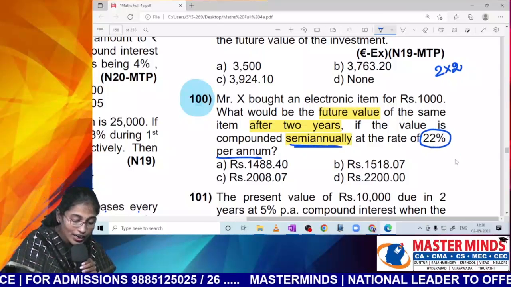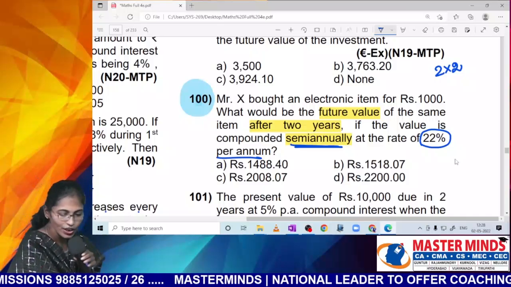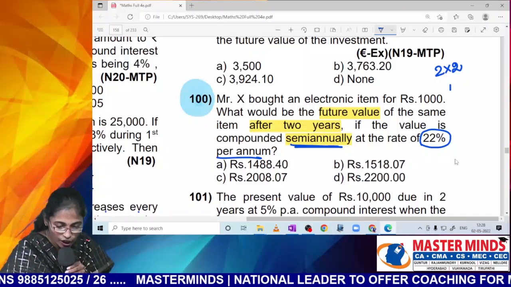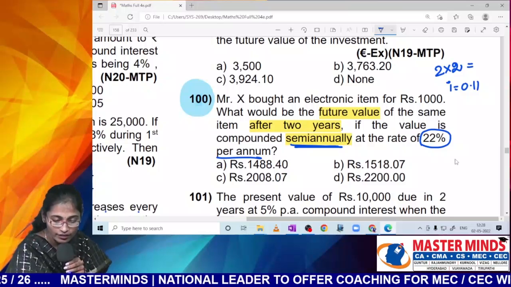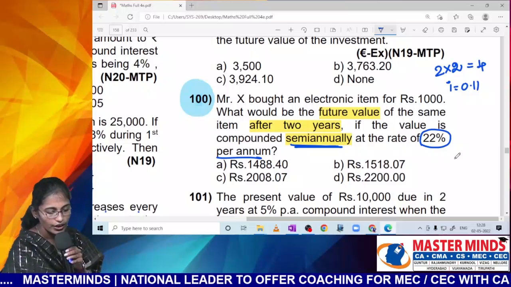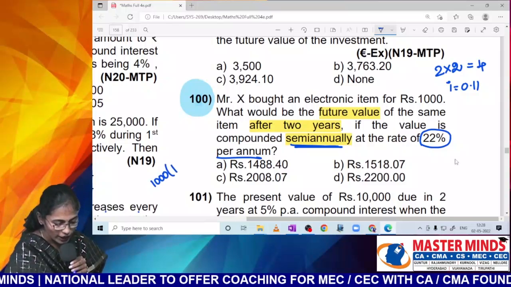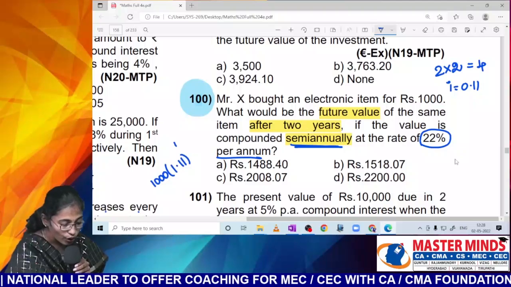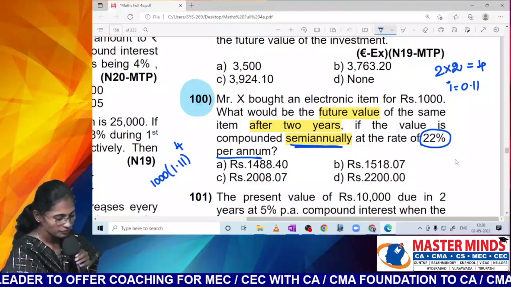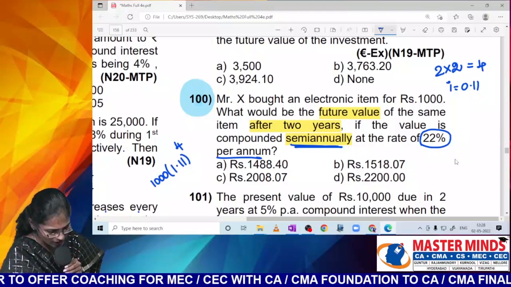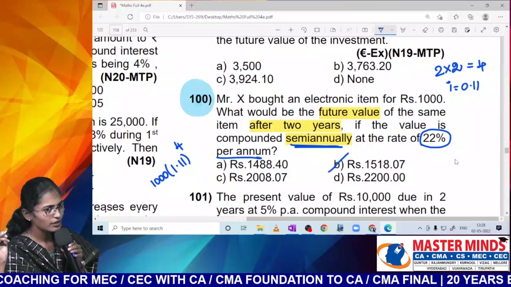But you are doing it semi-annually, so I equals R by 200, right? 22 by 200, how much? 0.11. N value is 4. Tell me the formula for amount. P into (1 plus I) whole power 4. Please calculate this. Make it fast. 1,000... This one, option B.